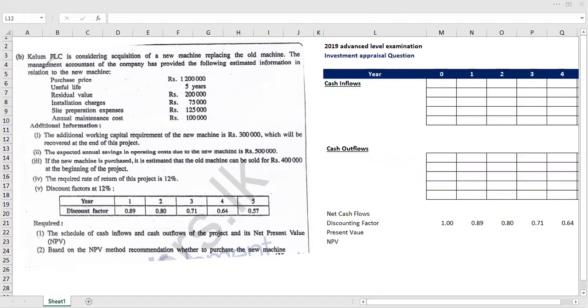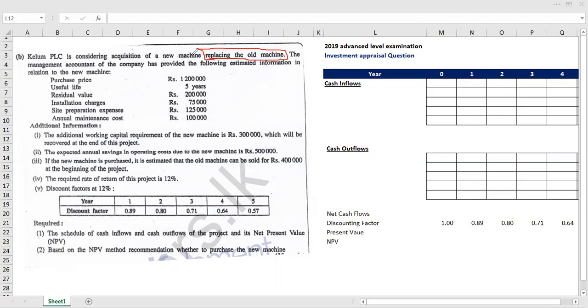Calum PLC is considering acquisition of a new machine replacing the old machine. Therefore, they are going to replace the old machine with a new machine. I hope you know that the decision taken to acquire a machine will be considered a long-term decision. Therefore, we need to evaluate our decision through long-term decision making methods.